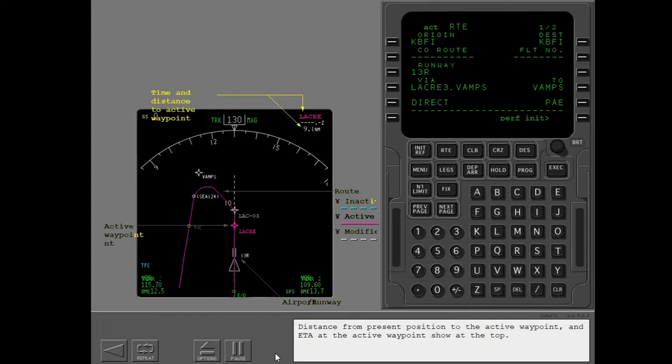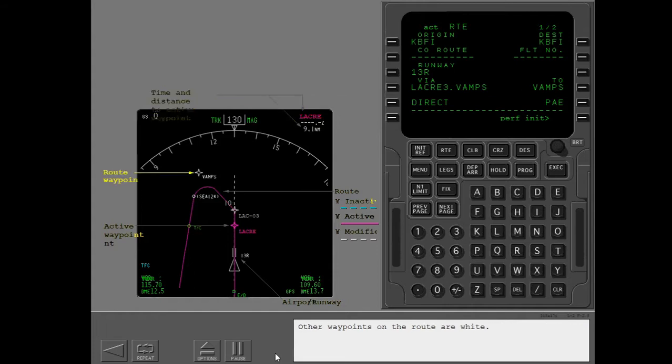Distance from present position to the active waypoint and ETA at the active waypoint show at the top. Other waypoints on the route are white. White circles on the route are conditional waypoints. Conditional waypoints are discussed in another lesson.